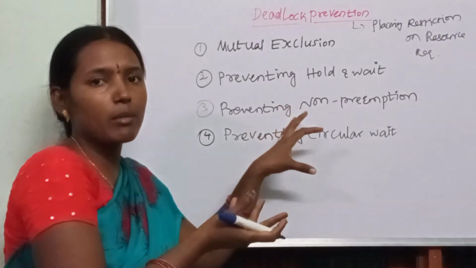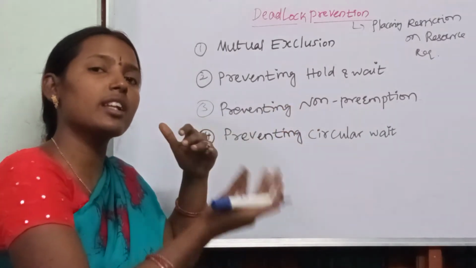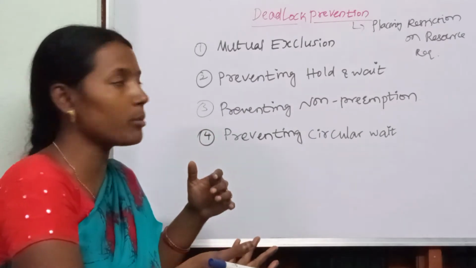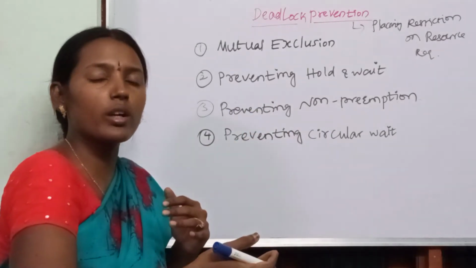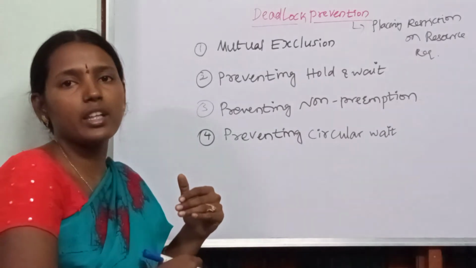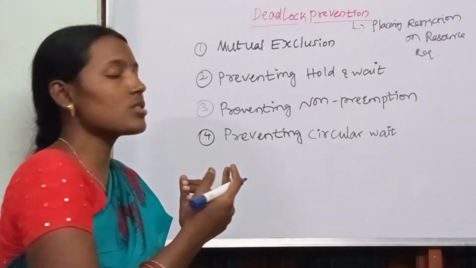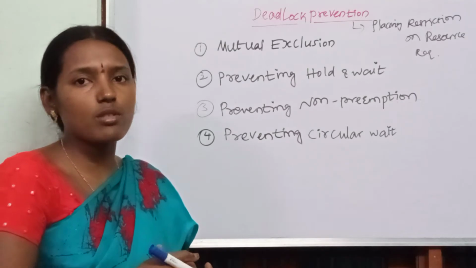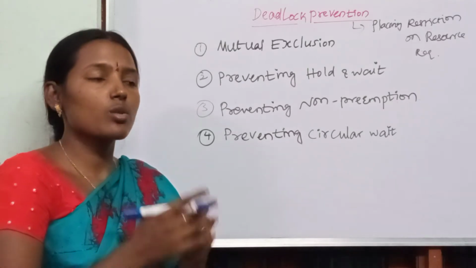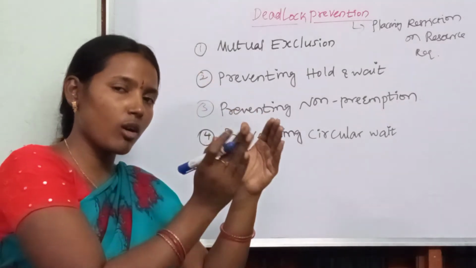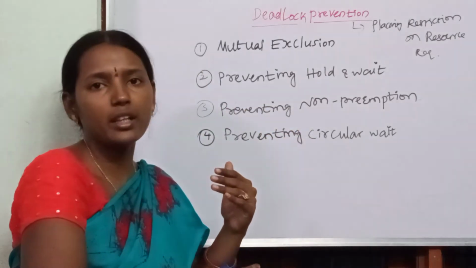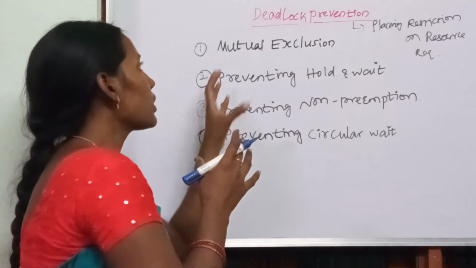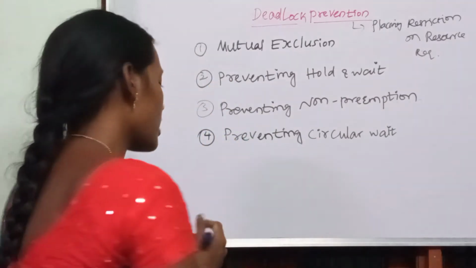If you prevent non-preemption, the deadlock will not be there. If you prevent hold and wait, you will not have the deadlock. Mutual exclusion applies only to non-shareable resources. Clear? So first we will go with the mutual exclusion concept.